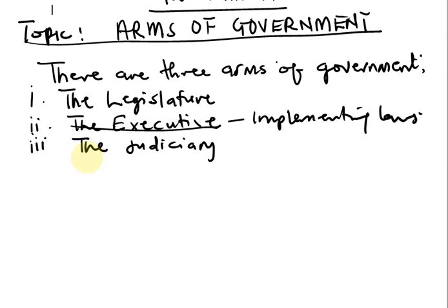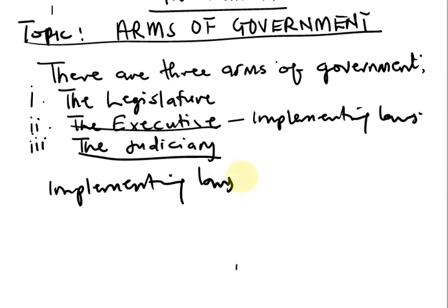Now let us look at the third arm of government, but not the least, and that one is the judiciary. Now, what does the judiciary do? The judiciary is the arm of government that is responsible for implementing laws that were made by the legislature. The judiciary implements the laws that were made by the legislature.